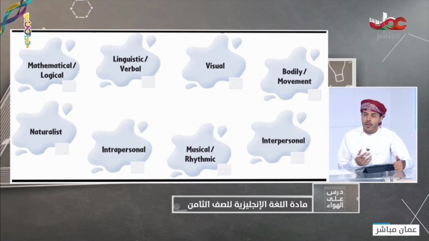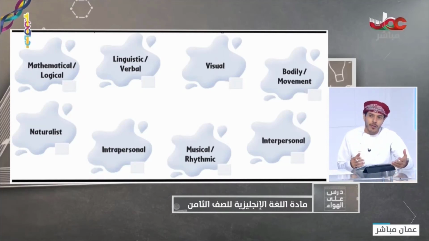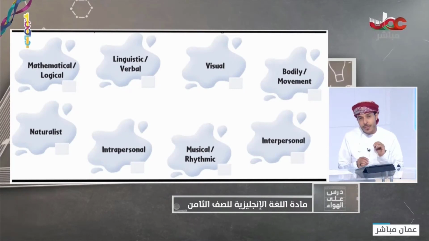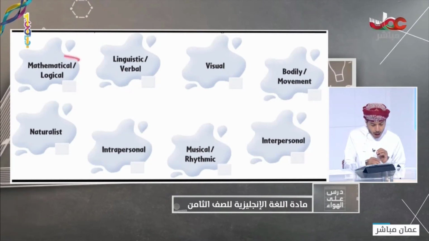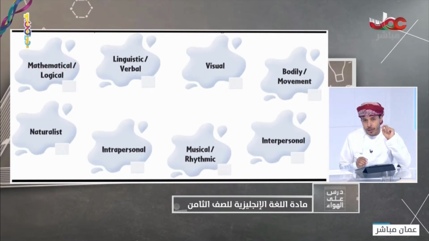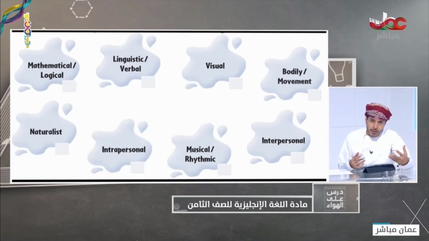I love numbers. I love 1, 2, 3. I love different mathematical questions. I love to analyze things. I love reasoning. We can say that these people have mathematical or logical intelligence, because they love analyzing things.